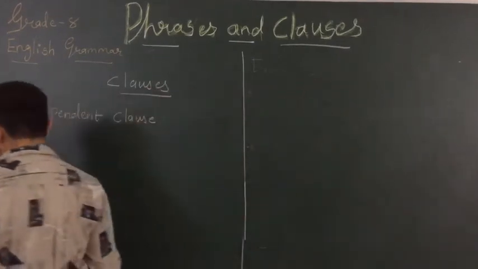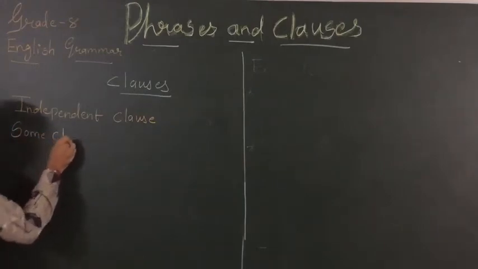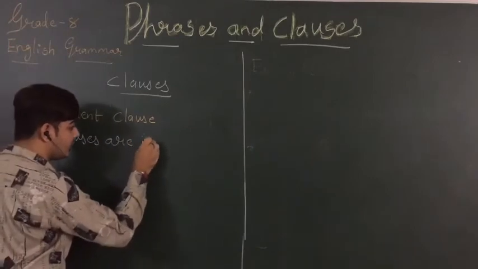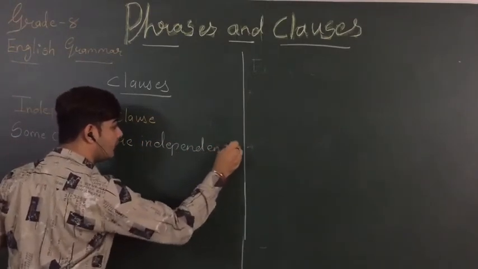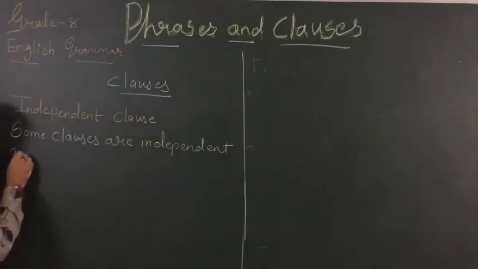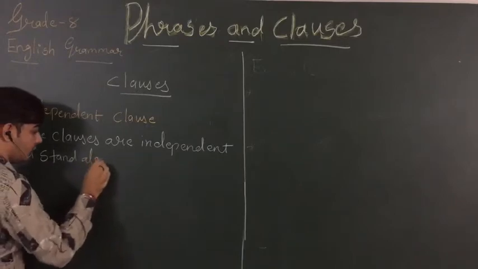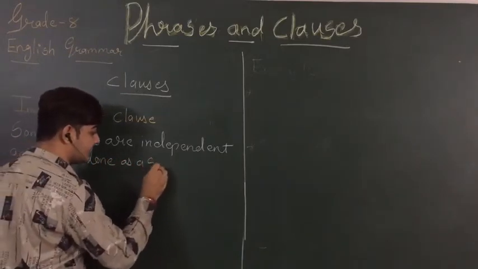So what will that be? Some clauses are independent and stand alone as a simple sentence.